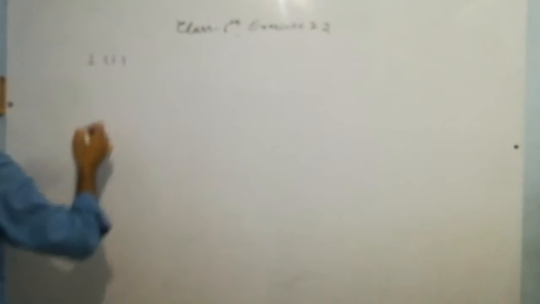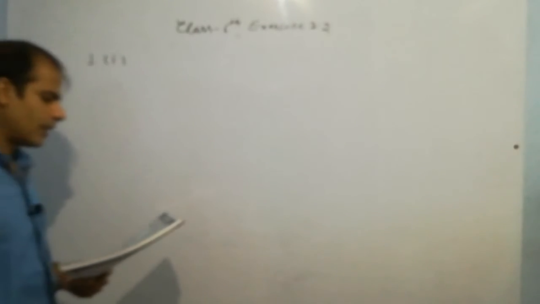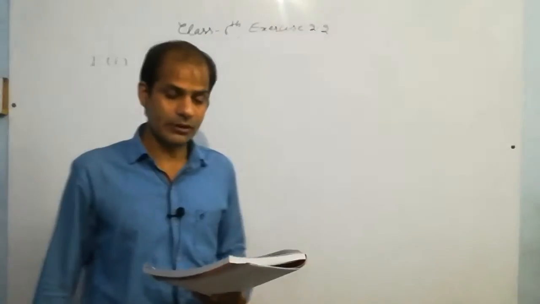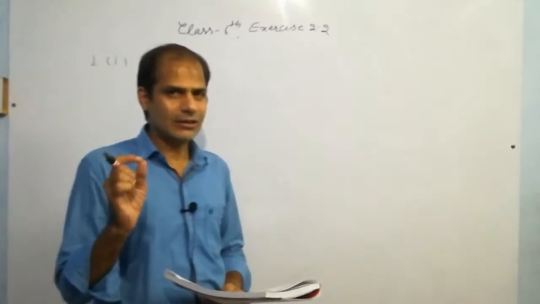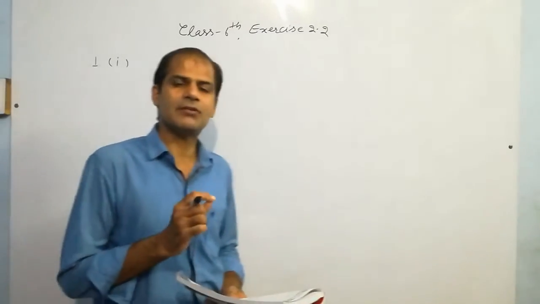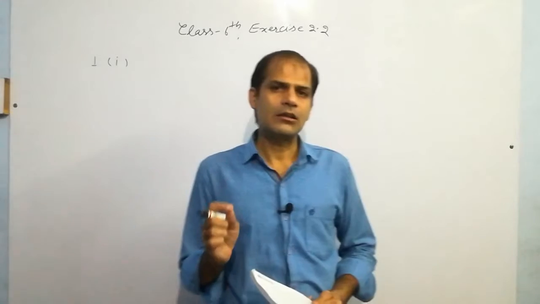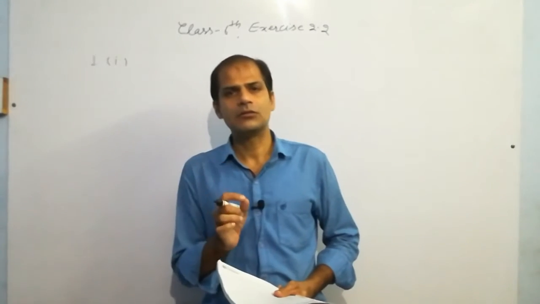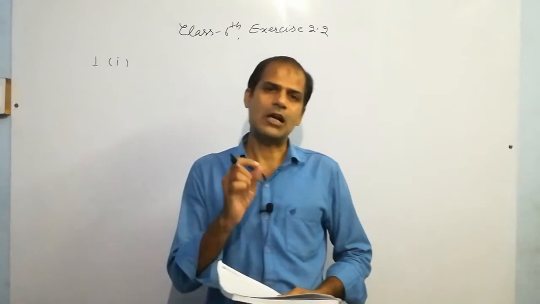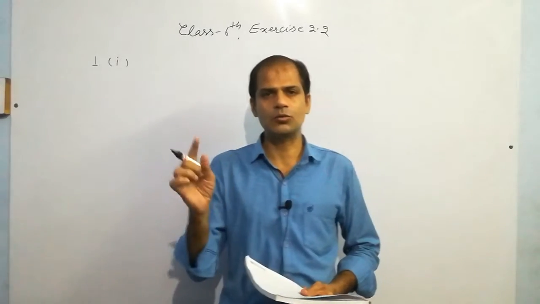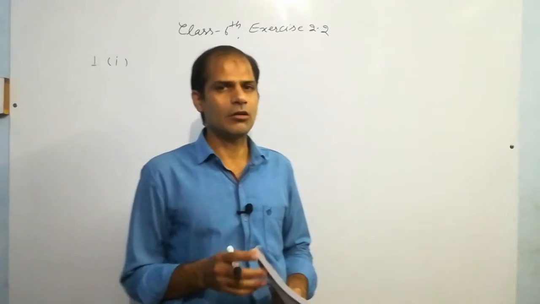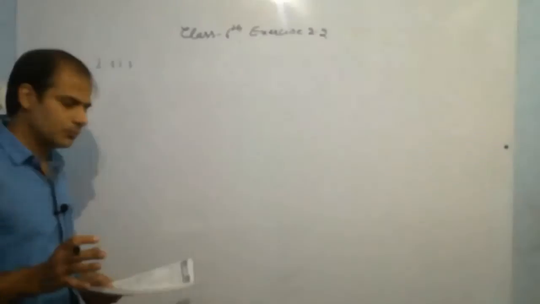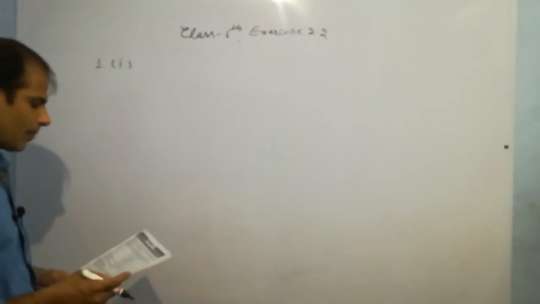Now first question is, there are two parts. Is the sum of any two even numbers an even number? Verify with taking whole numbers. See, what are the whole numbers? I explained you in the previous video. If we take all the natural numbers and with 0, so we start the numbers from 0, 1, 2, 3 and so on. All these numbers are called whole numbers. So the smallest whole number is 0. So I hope you have the basic idea of whole numbers.